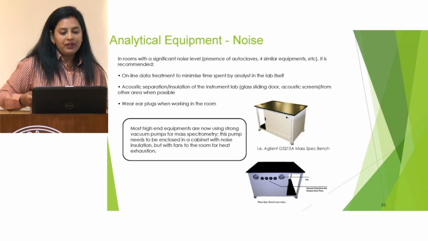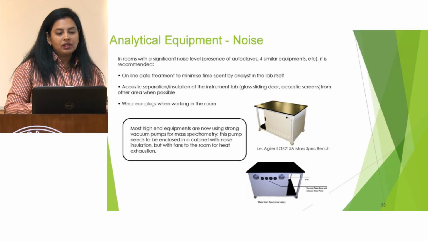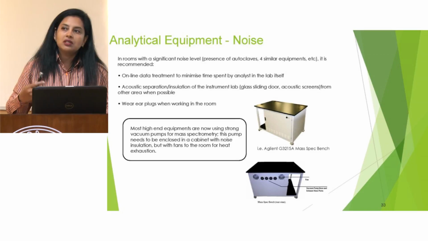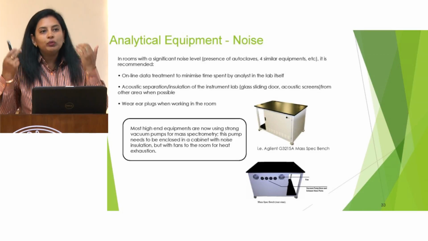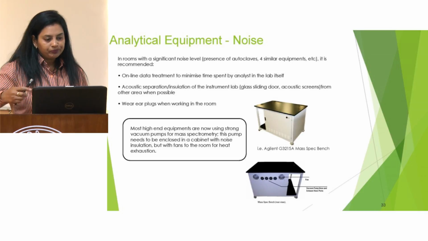There should be a separation or insulation of the instrument lab. For example, we can put a glass sliding door or other screens also, so that we can reduce the noise. And whenever there is a lot of noise in the lab, then we must wear earplugs to protect ourselves.